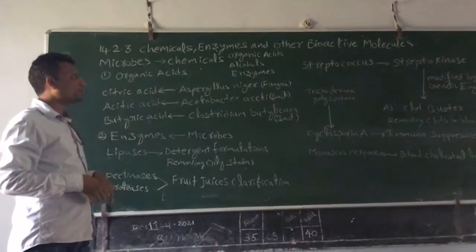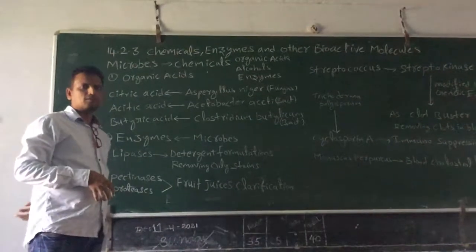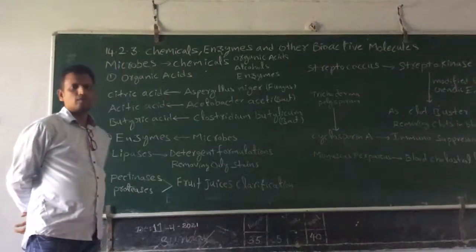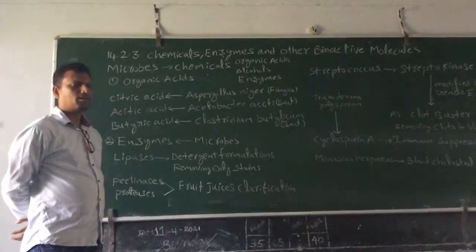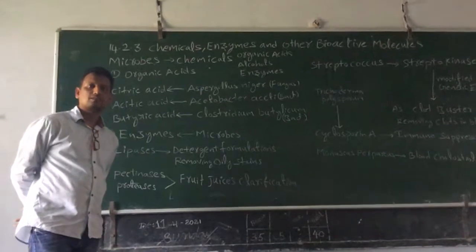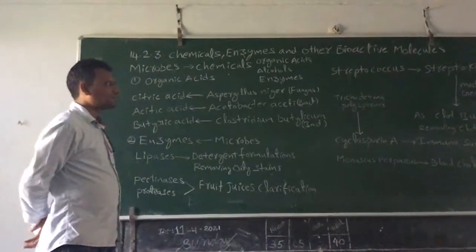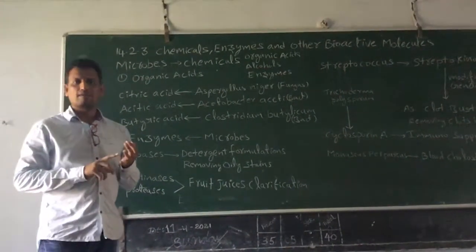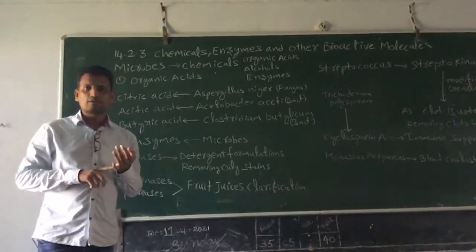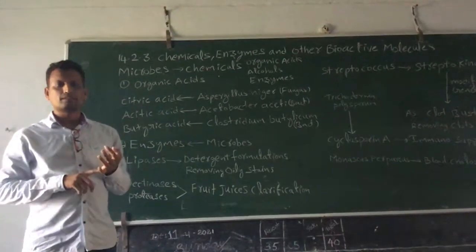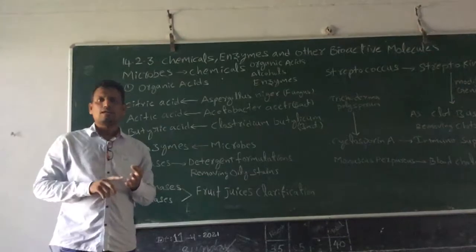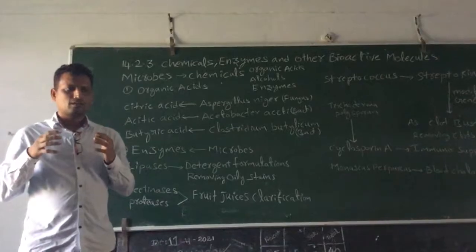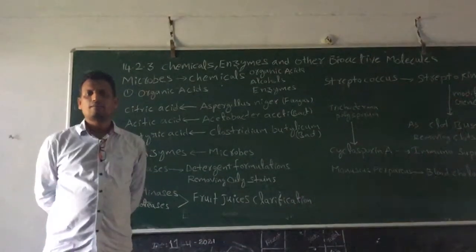In the last class we discussed one of the products of microorganisms, that is antibiotics, and how antibiotics are helpful for us to treat diseases. They kill or retard the growth of other microorganisms which cause diseases. Not only that, we have discussed the benefits of microorganisms in beverage production, in the bakery, in alcoholic beverages, and in daily life uses like producing curd. So there are different benefits we have discussed about the microorganisms.